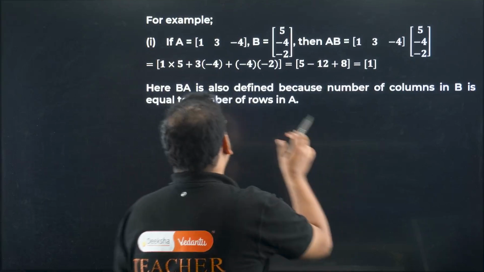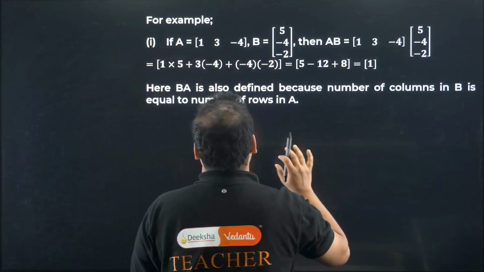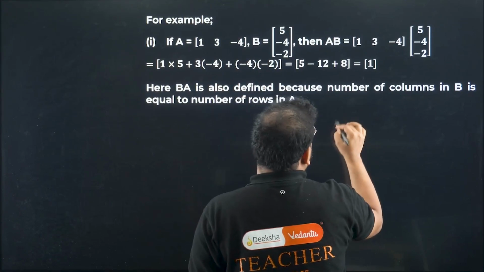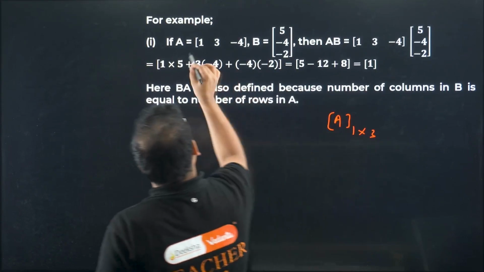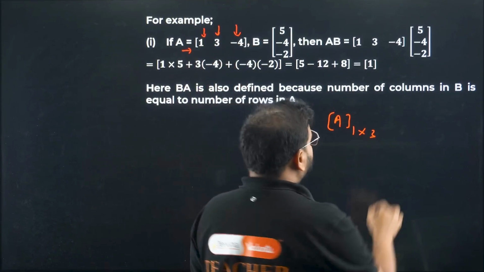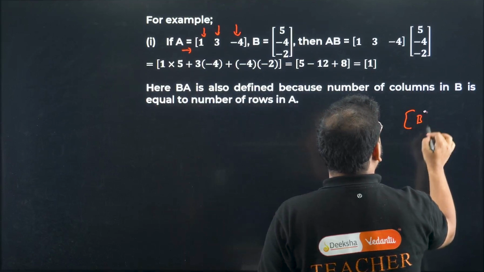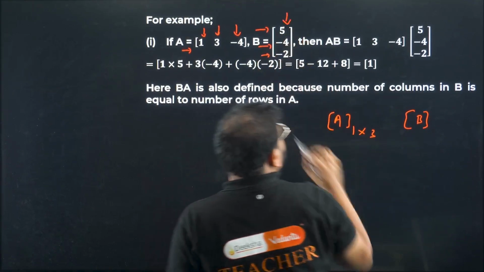Check this out. So AB, we'll talk about only the definition of matrix multiplication. Check here. What is the order of matrix A? It's 1 row, 3 columns. Please check, 1 row and 3 columns. Whereas for the matrix B, you have 3 rows and 1 column.